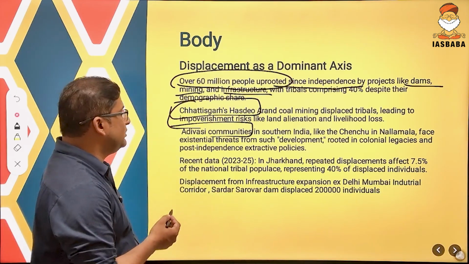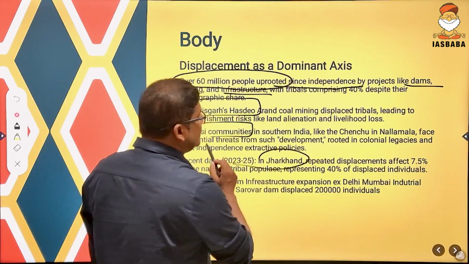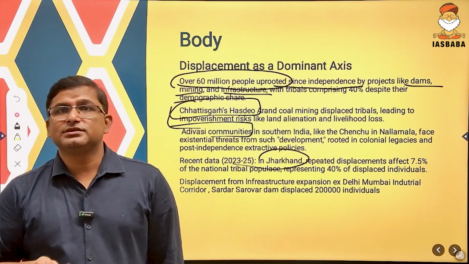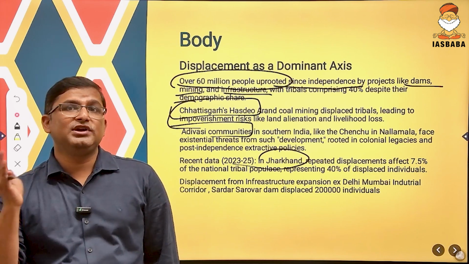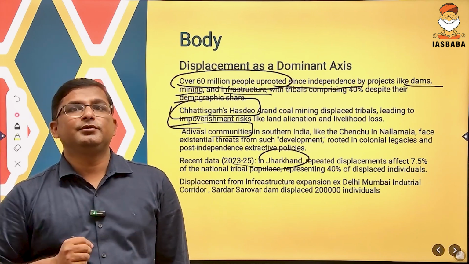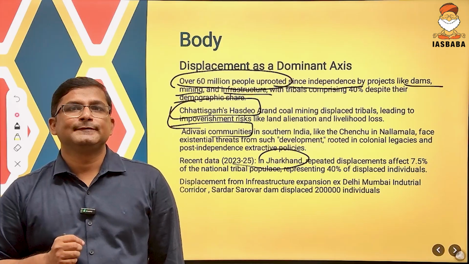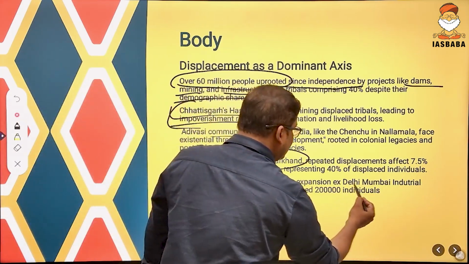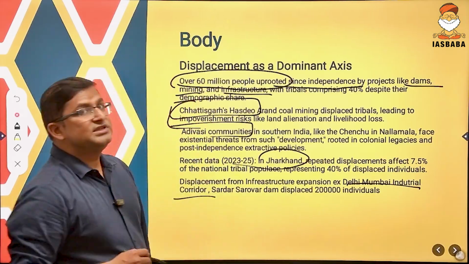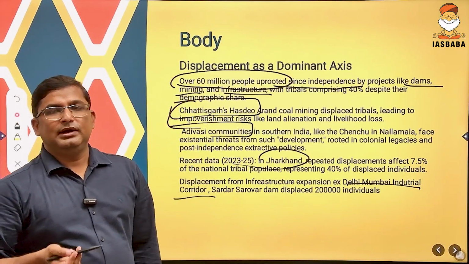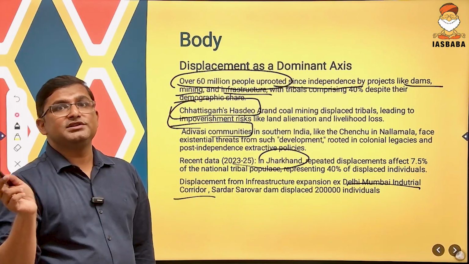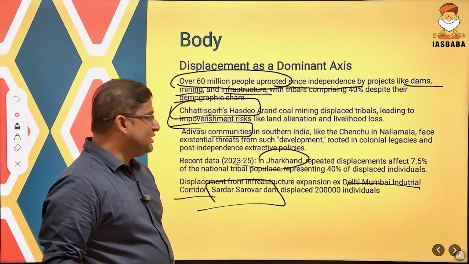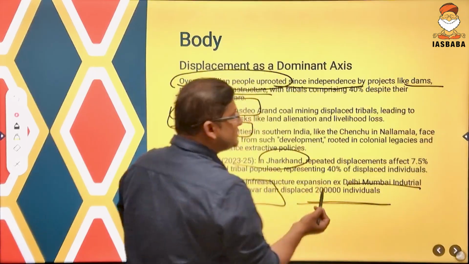Even in Jharkhand, you can write down the data that the population displaced, affected by displacement, is 7.5% of the national tribal population. Clear? So there are many projects like the Delhi-Mumbai Industrial Corridor. This is again what? A development. This led to displacement. Again, the Sardar Sarovar Dam project displaced nearly 20 lakh individuals.